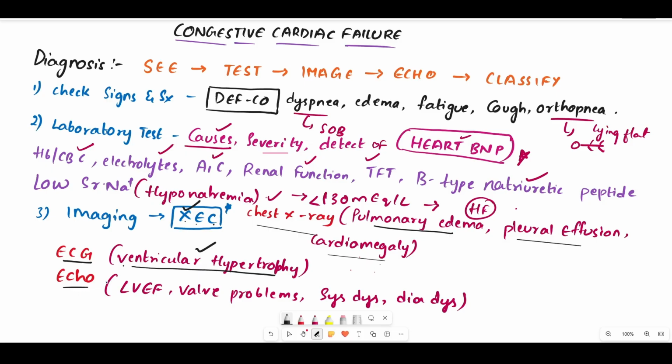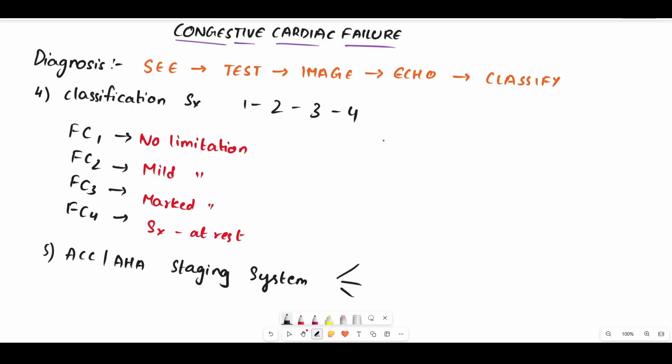And then echo is one of the most important tests that is performed in case of heart failure. This usually shows the conditions like LVEF, valve problems, and it tells the systolic dysfunction and the diastolic dysfunction. So, coming back to the last part of the diagnosis is to classify. So, you will be classifying the symptoms.